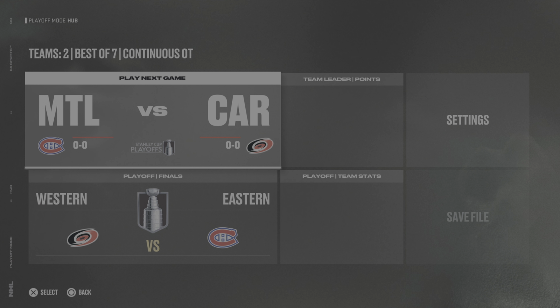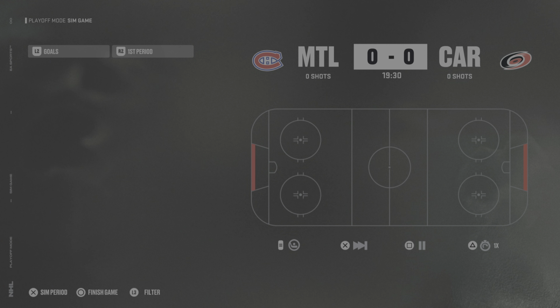The third round matchup in the Eastern Conference: the Carolina Hurricanes versus the Montreal Canadiens. This just got confirmed last night with Montreal taking game 7 against Buffalo. So we're going to get in and simulate right away and see who EA thinks is going to head on to the Stanley Cup final.